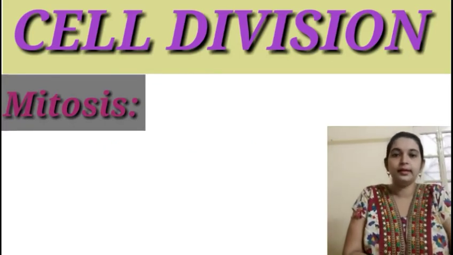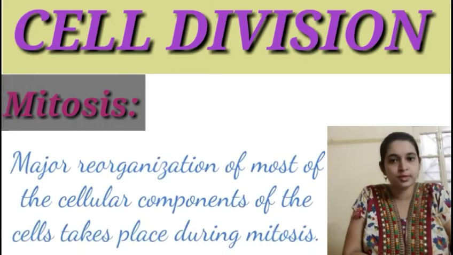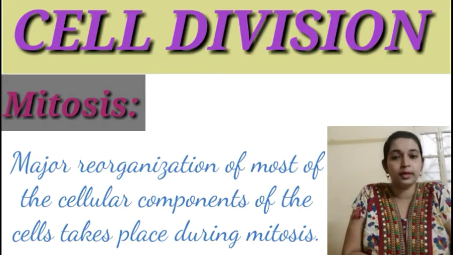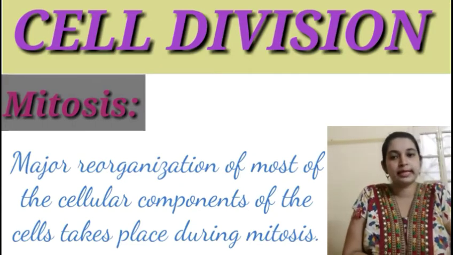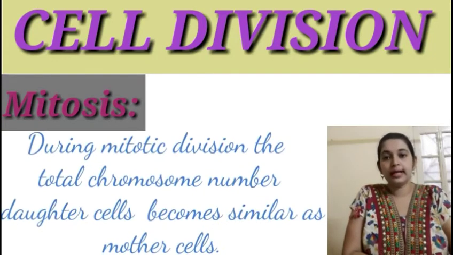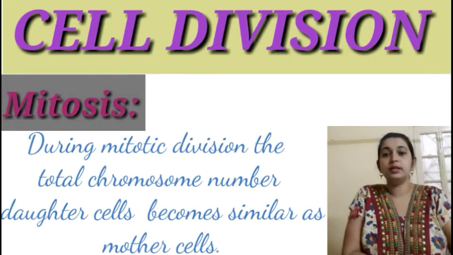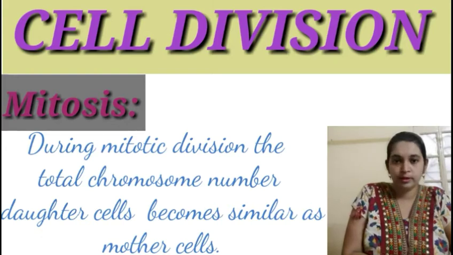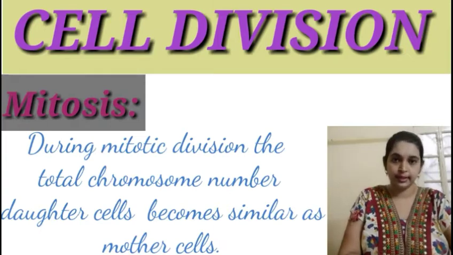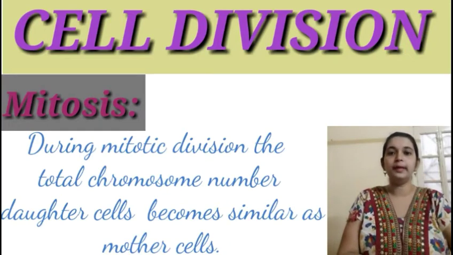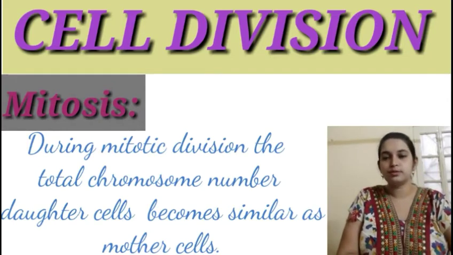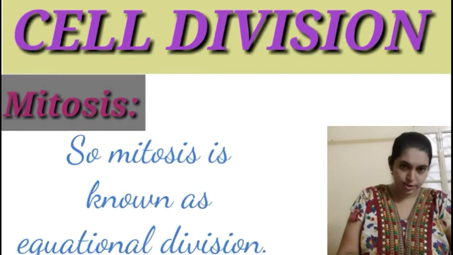Now with this, let's enter into one of the most important stages of cell cycle, that is mitosis. Major reorganizations of some of the very important cellular components of the cell take place during mitosis. Firstly, we need to know that in mitosis, the daughter cells which are formed at the end of mitosis will be exactly the same replicas of their parental generation. That is, the cellular components will be exactly the same in all respects with their parents. So, mitosis is also known as an equational division.